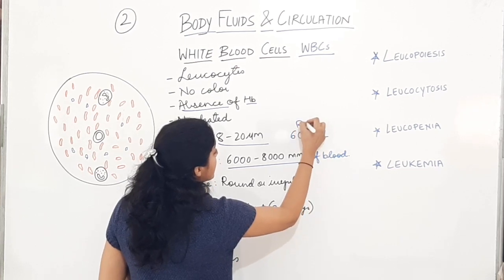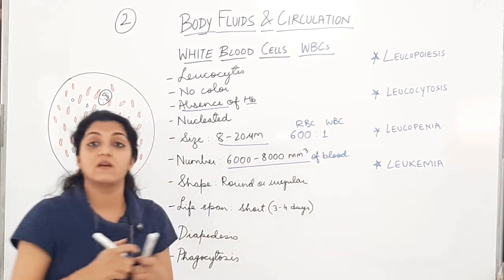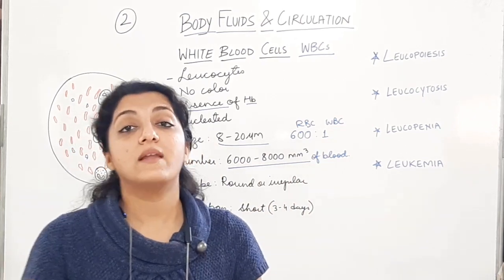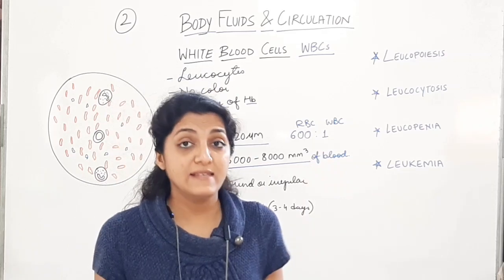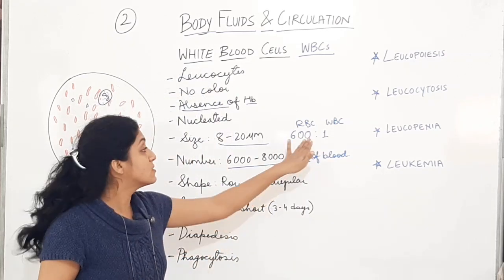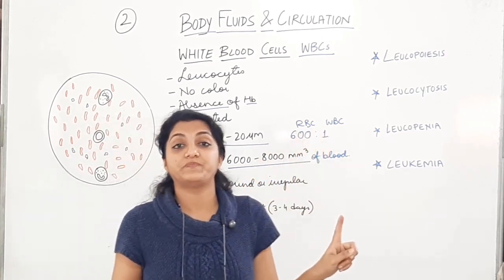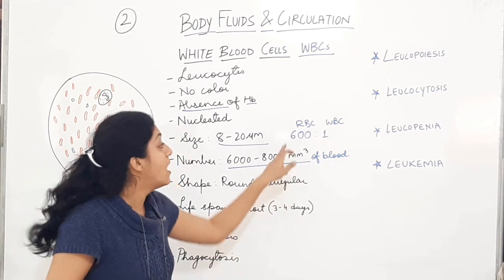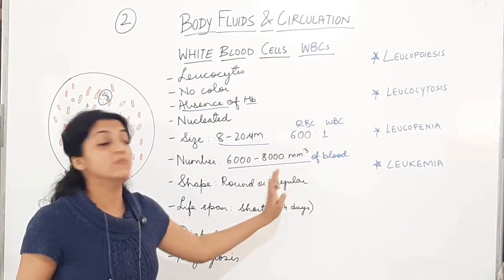For every 600 RBCs, there will be 1 WBC. Very important MCQ. The number of RBCs will be more. The number of WBCs will be less, per cubic mm of blood. If we take out the ratio, it is going to be 600 RBCs is to 1 WBC. Okay, so देखो कितना ज़्यादा number है RBCs का as compared to the WBCs.